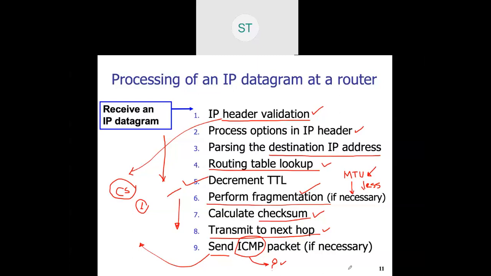Because there is a field in the IP datagram called protocol, not type, protocol. Protocol gives the information whether it is an ICMP packet or not.